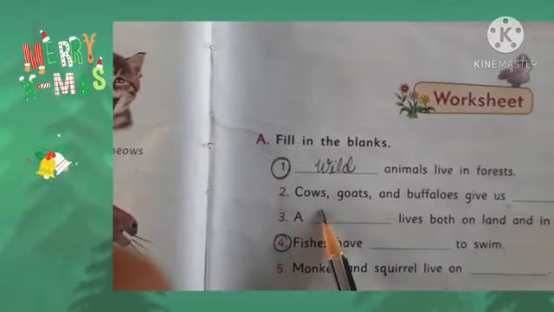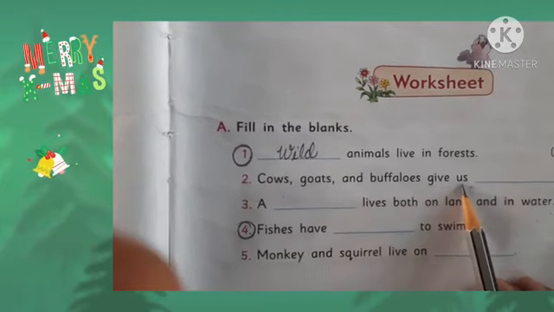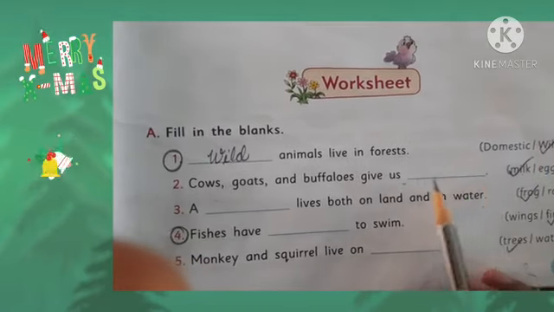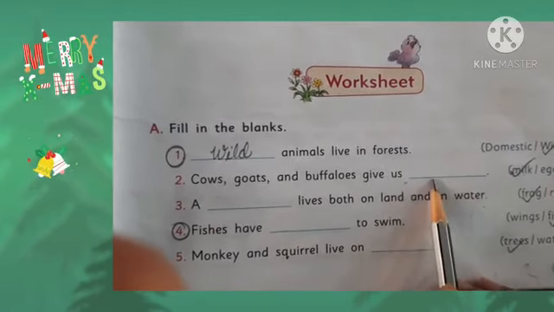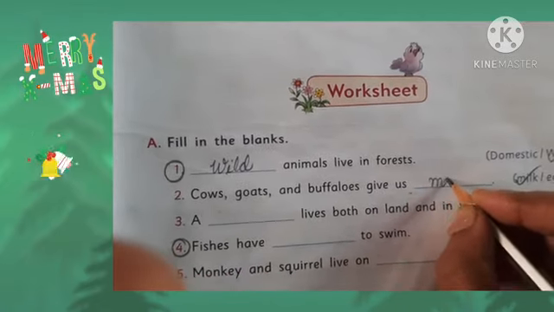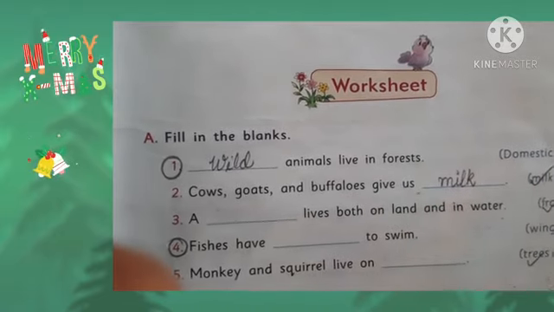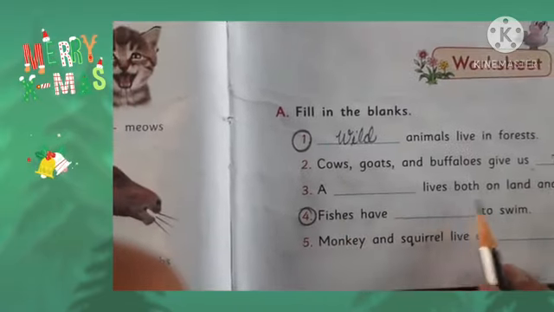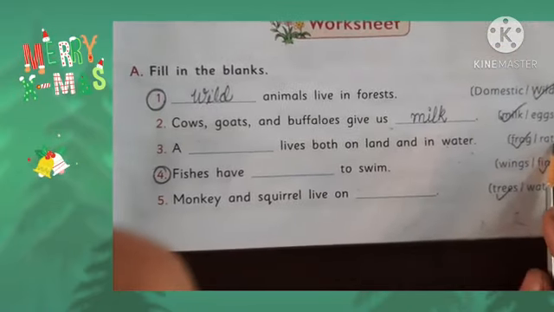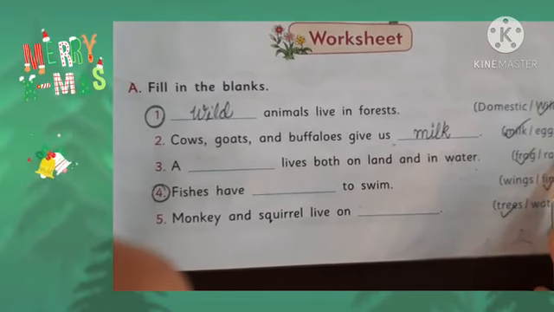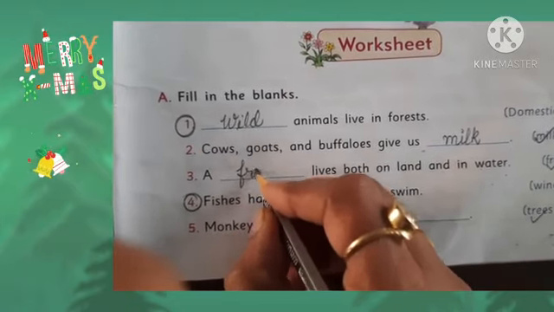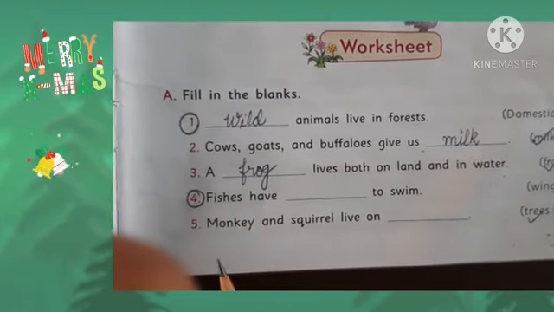Next, cows, goats and buffaloes give us milk or egg. Which one? Milk. It is the last word, a middle word, so you will not write it with a capital letter, you will write it with a small letter. So we will write like this, small M-I-L-K, milk. Next, a dash lives both on land and in water. Frog or rat, which one can live on both land and water? That is the frog. So we will write here frog. It is also a middle word, so we will write it with a small letter.